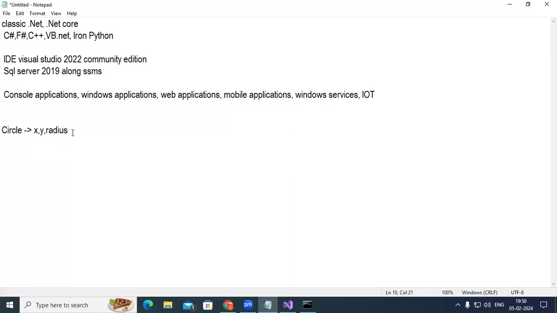But here, we add certain functionality, with the help of which you can manipulate this data. Now you want to find the area. In the case of area, what we do is write a method called area.